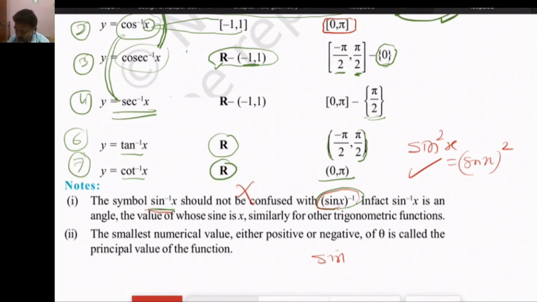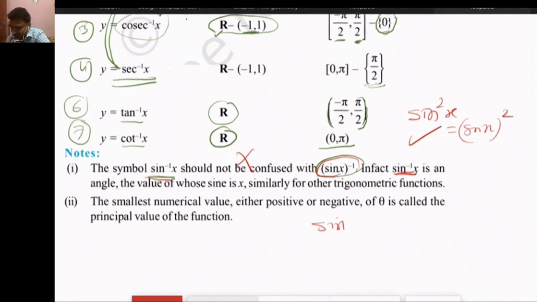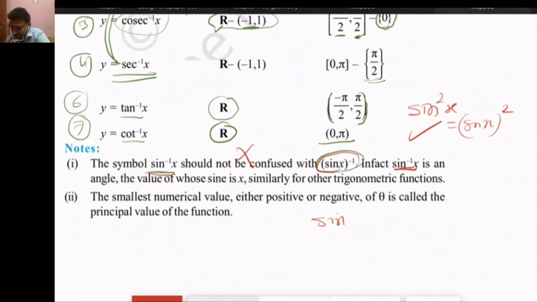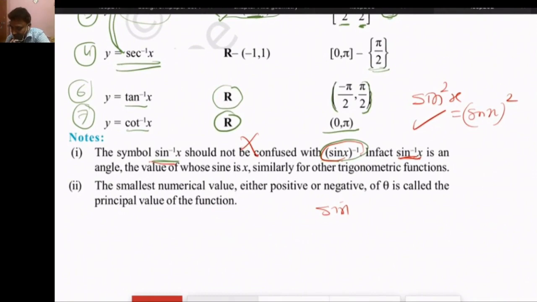In fact, sin inverse x is an angle. Sin inverse x is an angle whose sine value is x. Similarly for other trigonometric functions. And the smallest numerical value, either positive or negative, of theta is called the principal value of the function.